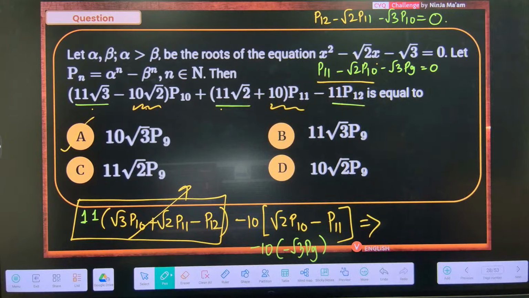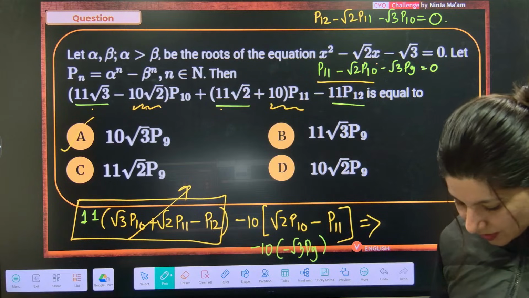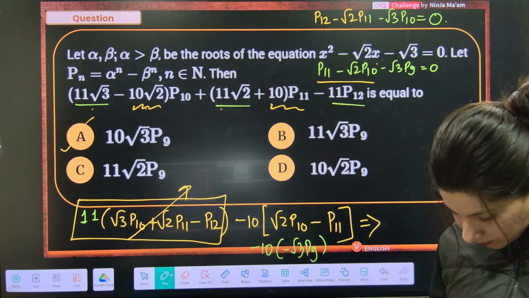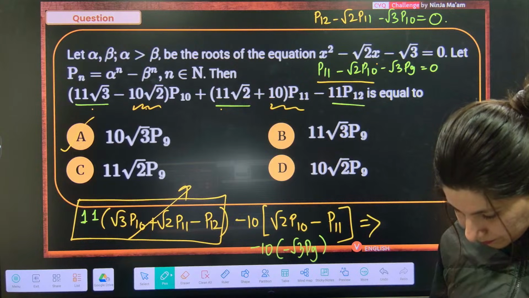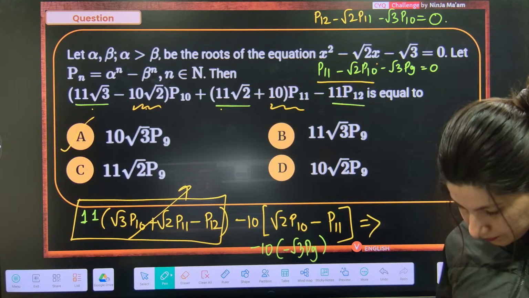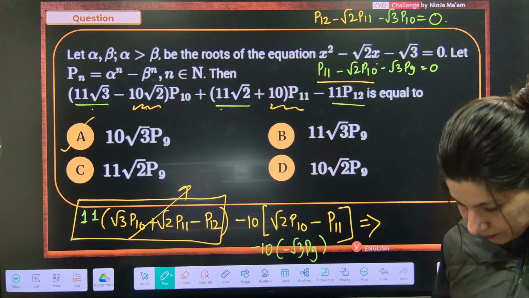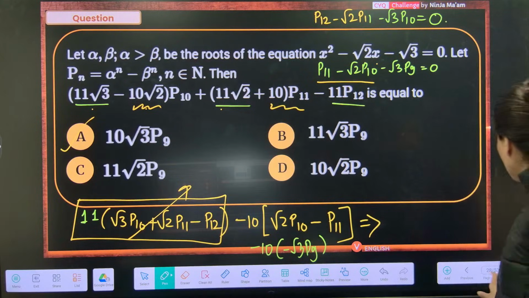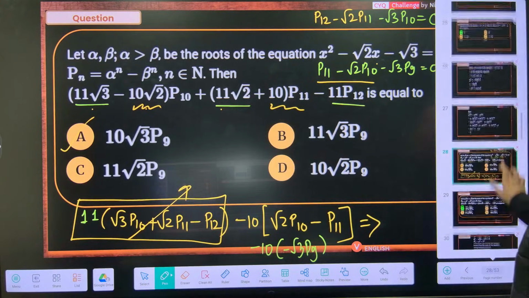Alright. So smartly done this question. Have a look. Okay, give me a big thumbs up if you've understood this as well.